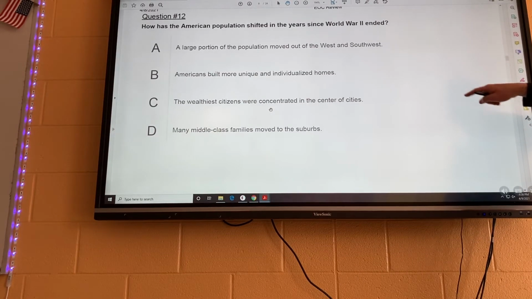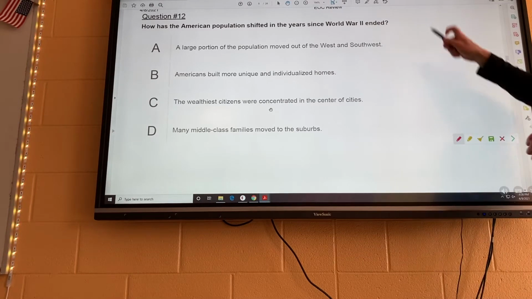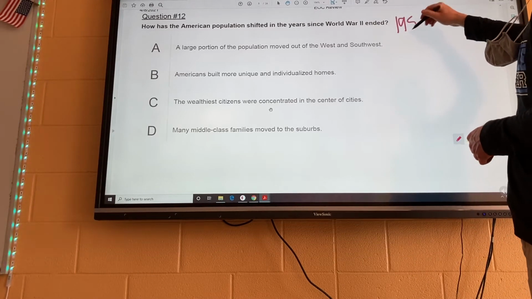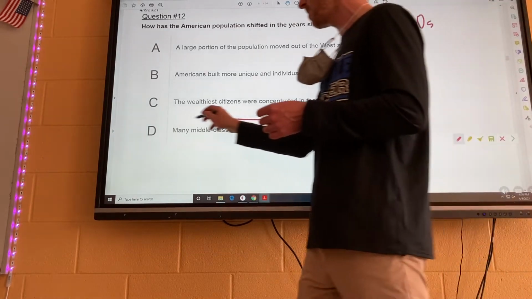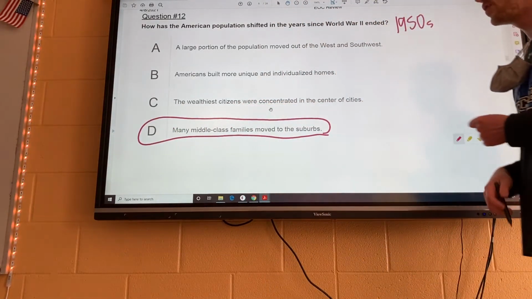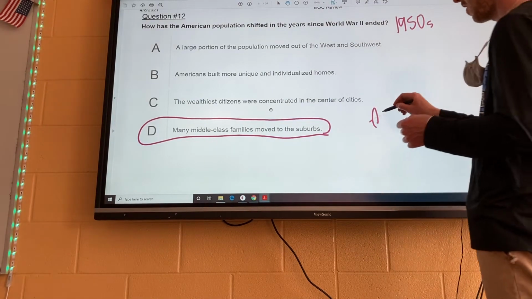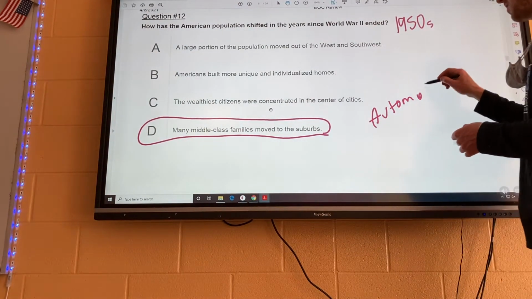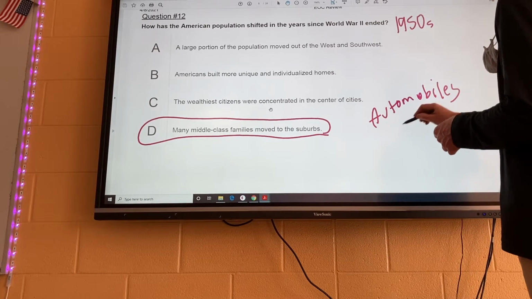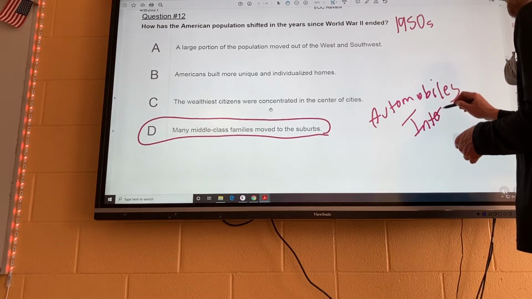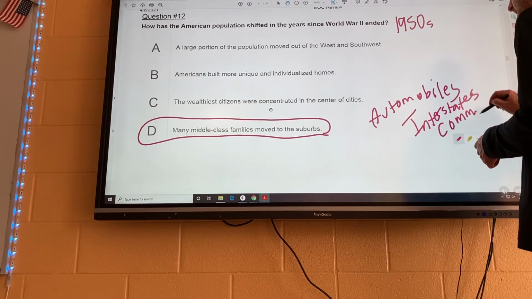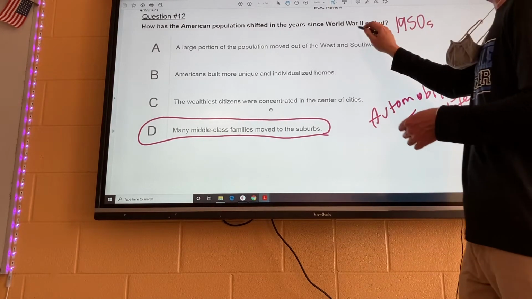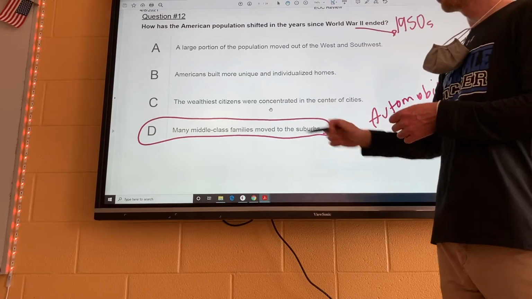How has the American population shifted in the years since World War II ended? So this is asking about the 1950s. And a big hallmark of the 1950s is that a lot of people, many middle-class families, moved to the suburbs because they have automobiles, and in the 1950s, if you recall, the interstate highway system was created, okay? So now people can commute to work. All right, so that's why in the 1950s, after the war ended, people are going to move to the suburbs.